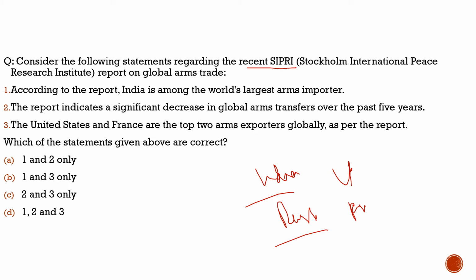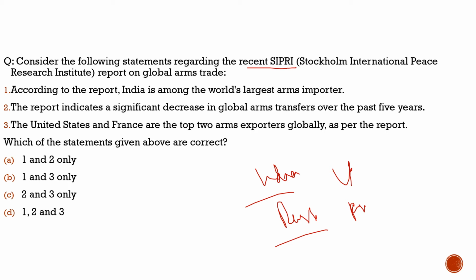Also, the author highlights the concern that we are changing from Russian dependence to US dependence. It is going to be much worse in the future, because Russia has certain qualities which the US does not have. So, keeping these things in mind, it becomes important for us to analyze the SIPRI report. Now, what is it all about? So let's solve the question here.